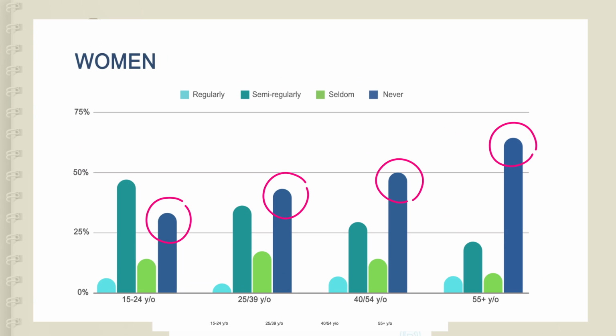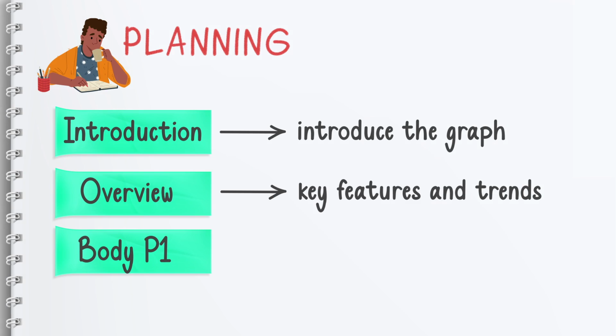So, as people get older, they never engage in physical activity, and it increases, right? And the peak is the oldest age group. All right. Now, in our first body paragraph, we can write about only men. All right. So, our first body paragraph will be about men.